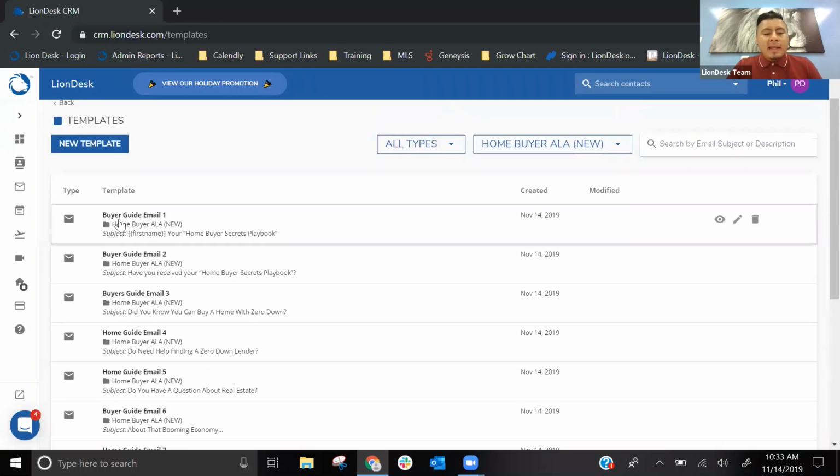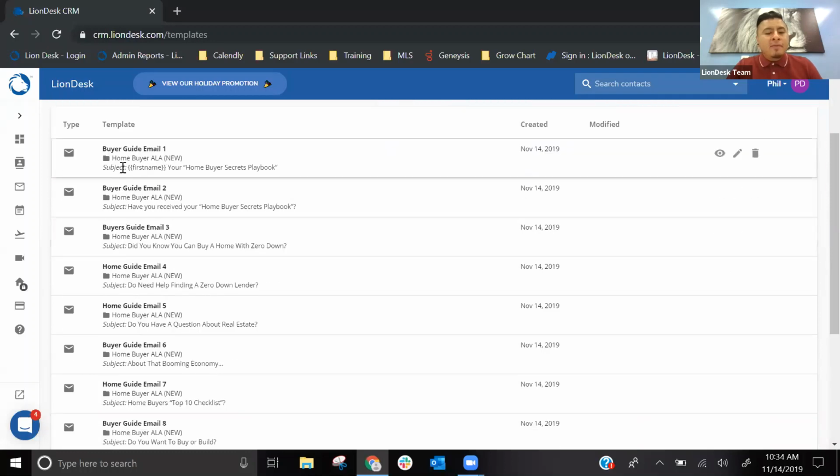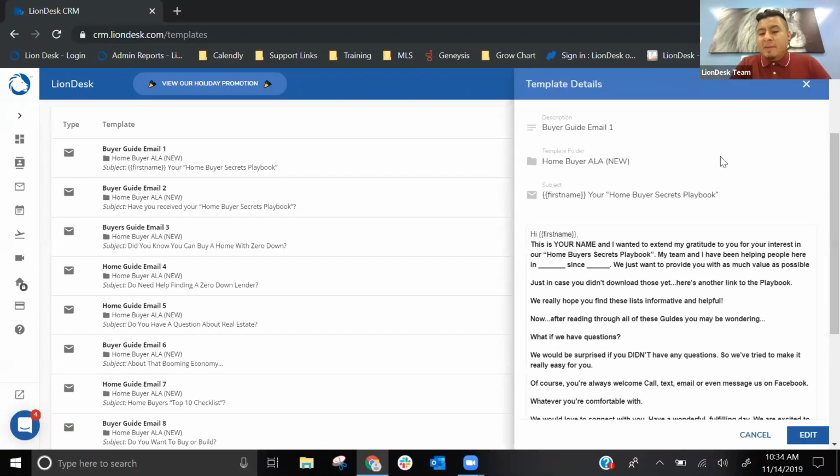So if you wanted to edit any of the emails, you can do it from here. So let's see what did I download? So from here, I can click on the eyeball to preview the template. Slides in from the right, that way at a glance, you can see what's in this email. So first thing you'll see is description. This is viewed only internally, so none of the clients will be able to see what's in there. So whenever you send out the email, they're only going to see the subject and then the body of the email.